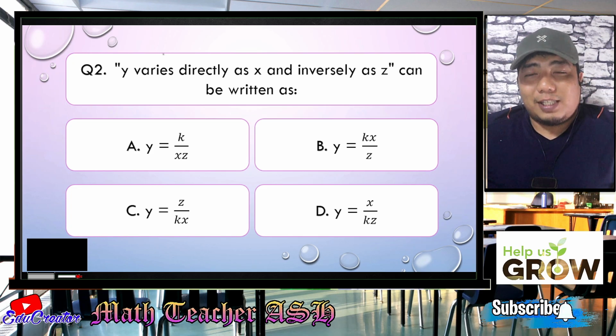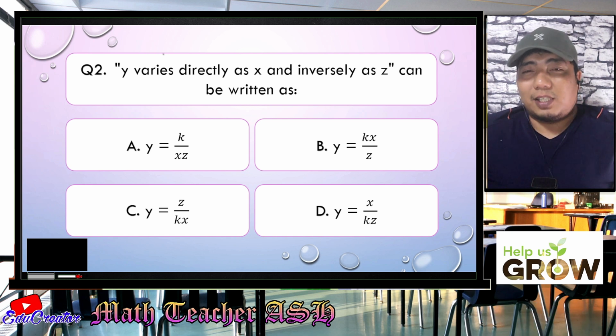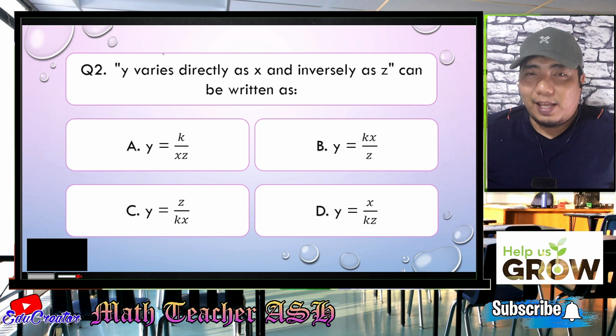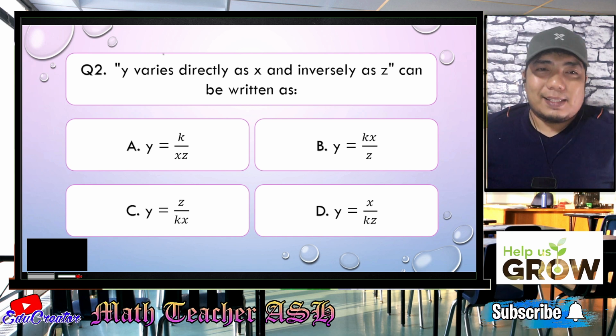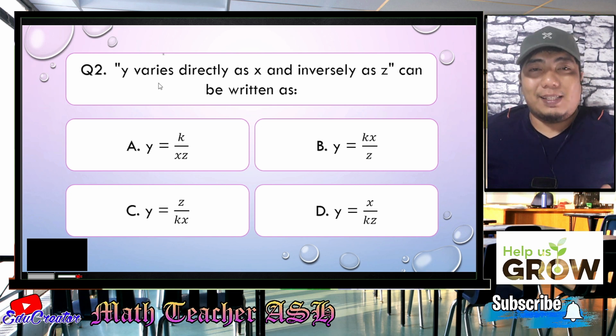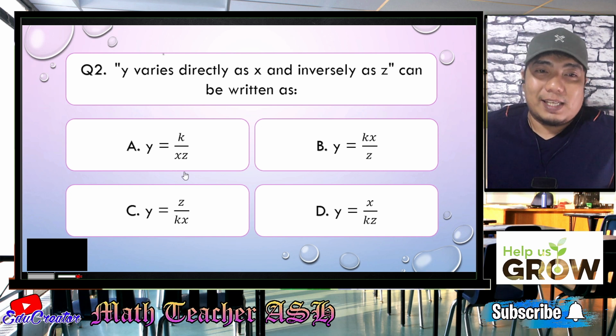Alright, math learners, in answering this question, this is just the same as number 1. We will translate it into a mathematical sentence. Y here means Y is equal, so all of the choices have Y equals.